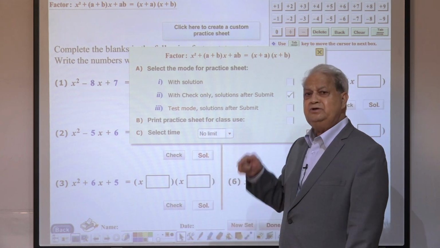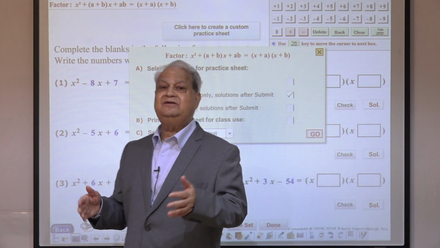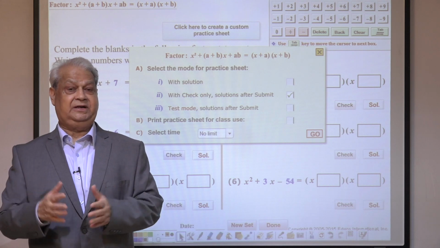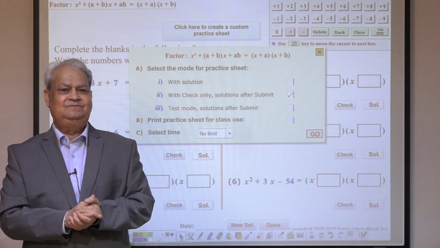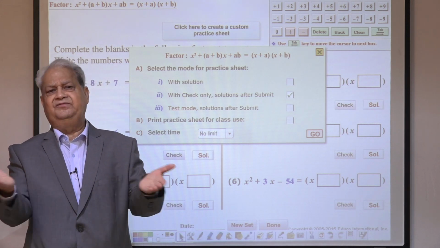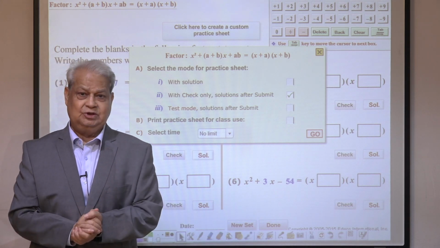Print practice sheet. The teacher can print this practice sheet if they don't have the facility of a lab in their school. They can print the practice sheets, and multiple forms of practice sheet along with the solutions. Have it in the folder and use one of these in the class whenever they feel like, or 2 of these in the same class, or 3 of these in the same class, and so on.